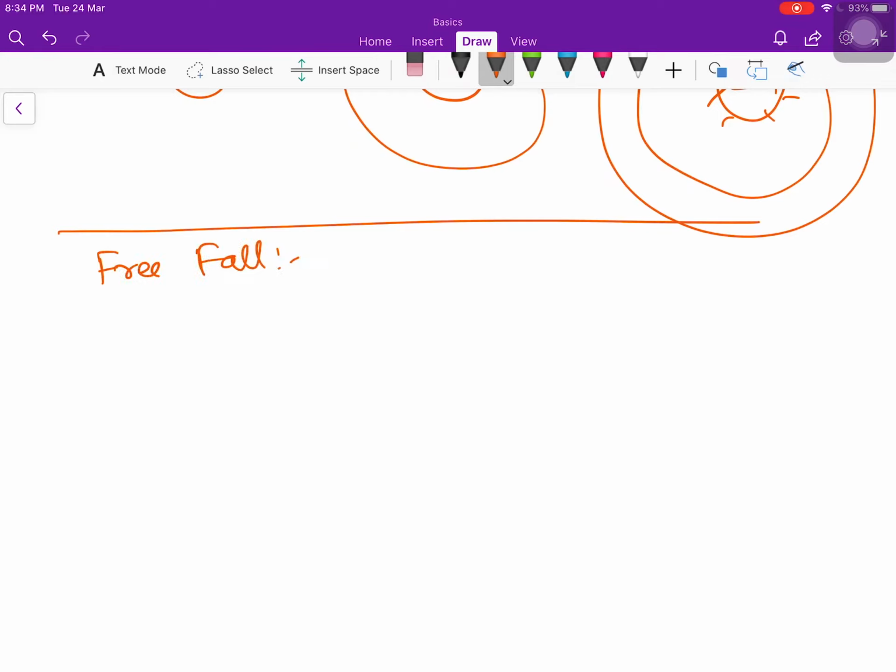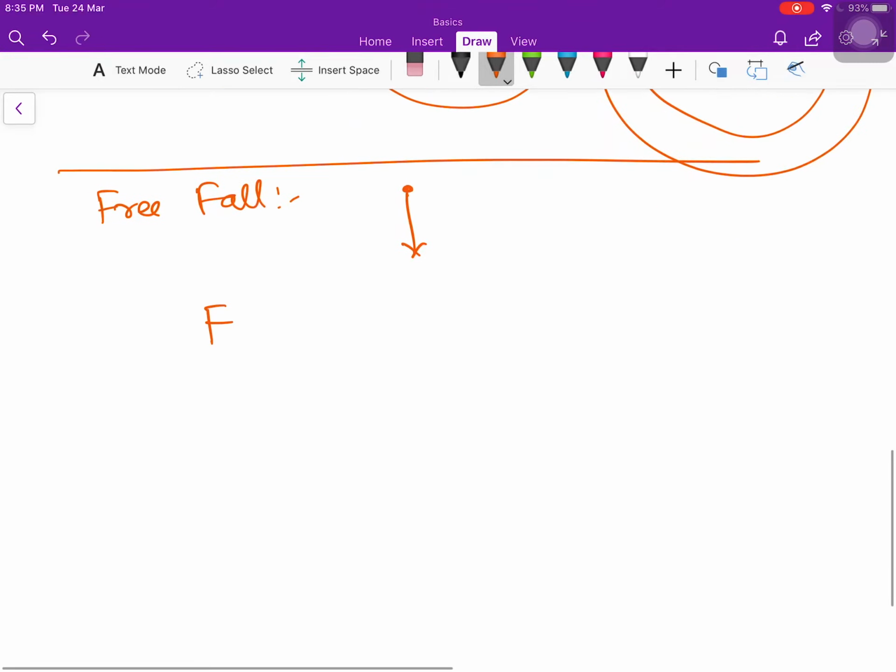What I mean by free fall is that when you drop an object on earth, you are not throwing it, mind it, you are just leaving it and it's getting dropped on the earth. Suppose you are just dropping a stone. So the formula is F equals G, the gravitational constant, times the mass of earth, because you want to calculate the force between that particular stone and earth. So we will have mass of earth and mass of stone.